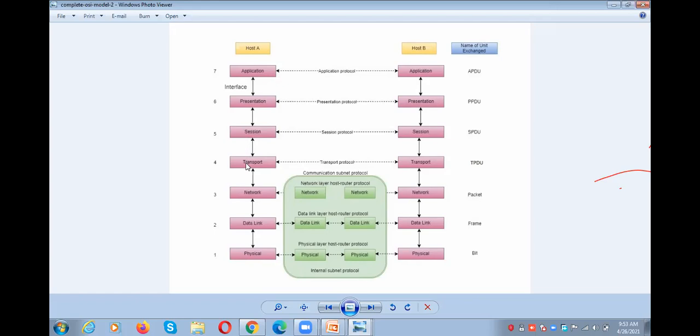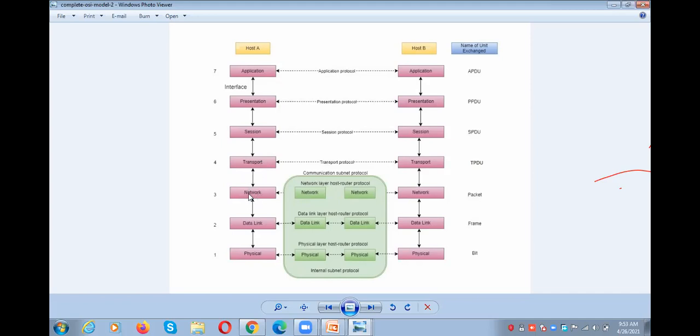At the transport layer, I told you previously, the long messages are converted. Why? Because the user cannot send a single long message at a time. So at the transport layer, the long message is divided into parts. Okay, here the data unit we call segments. Next, I already told you many times in class, the transport layer is responsible for end to end delivery.